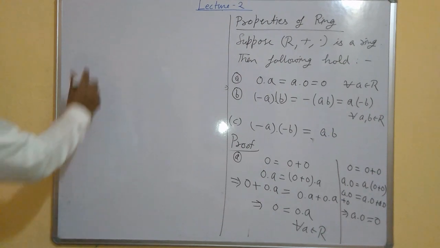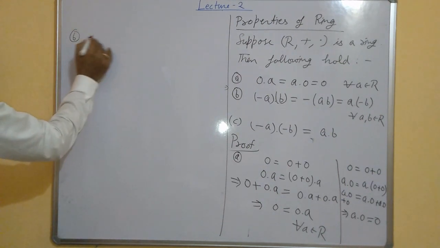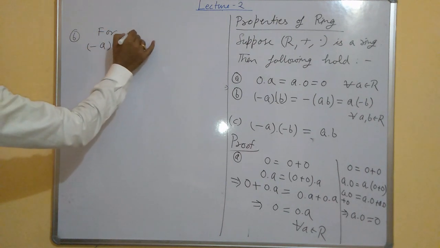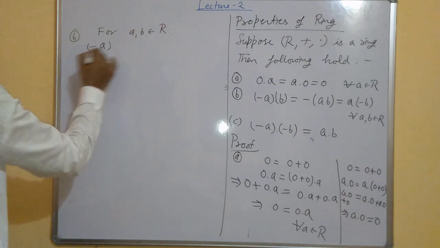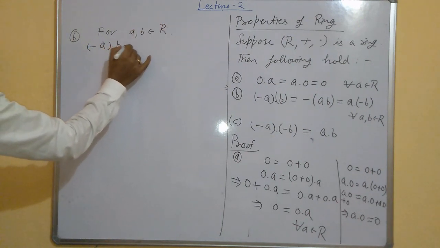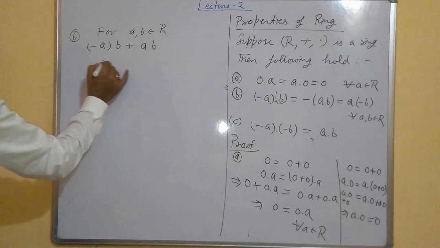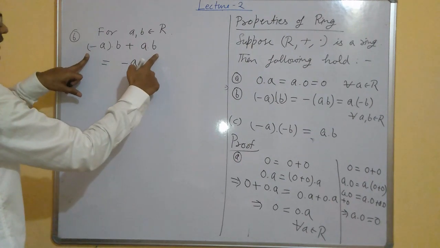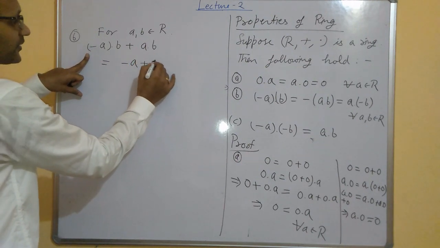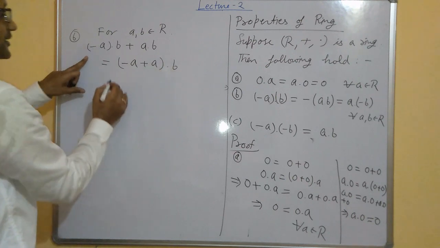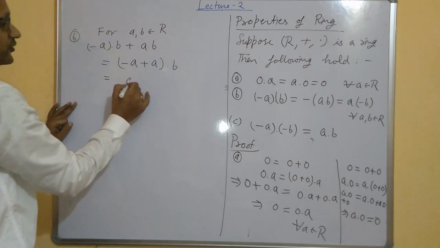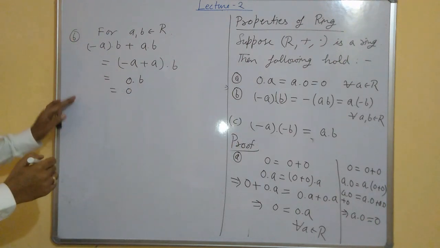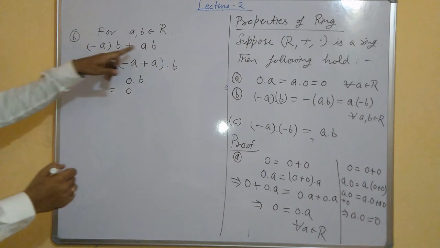Let me prove B. For a, b in the ring R, consider minus a dot b plus a dot b. By the distributive property of a ring, this is (minus a plus a) dot b, but minus a is the additive inverse of a, so you can write 0 dot b, and by this property 0 dot b is 0. It means the sum of these two is 0.